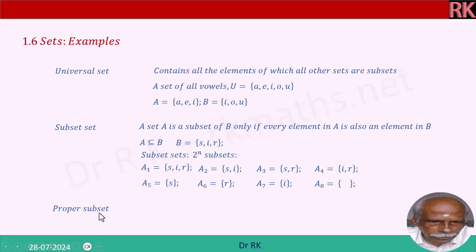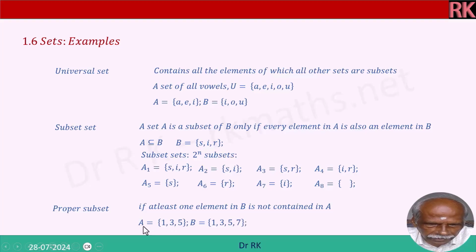Proper subset means this SIR should not be included. If at least one element in B is not contained in A, then it is a proper subset. See here, A = {1, 3, 5}, B = {1, 3, 5, 7}. So at least one element is not there in A. Therefore, A is a proper subset of B. That equal to sign will be removed here. I hope you have understood this. We will go to the next slide.